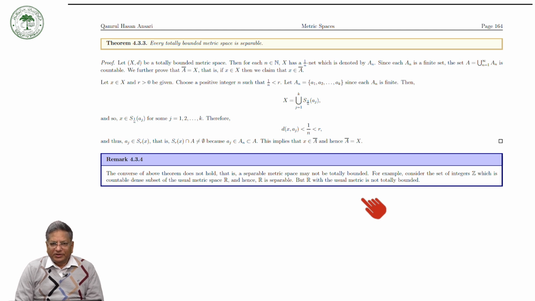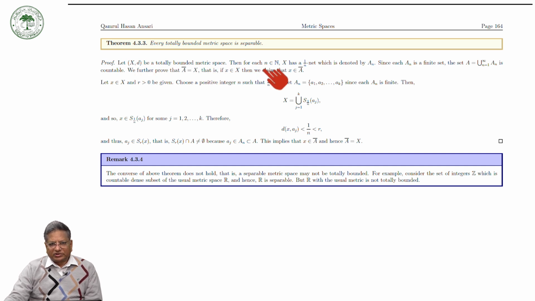Let me recall the definition of separable. A metric space is separable if it has a countable dense set. So let (X, d) be a totally bounded metric space. Then we have to prove that it has a countable dense set.